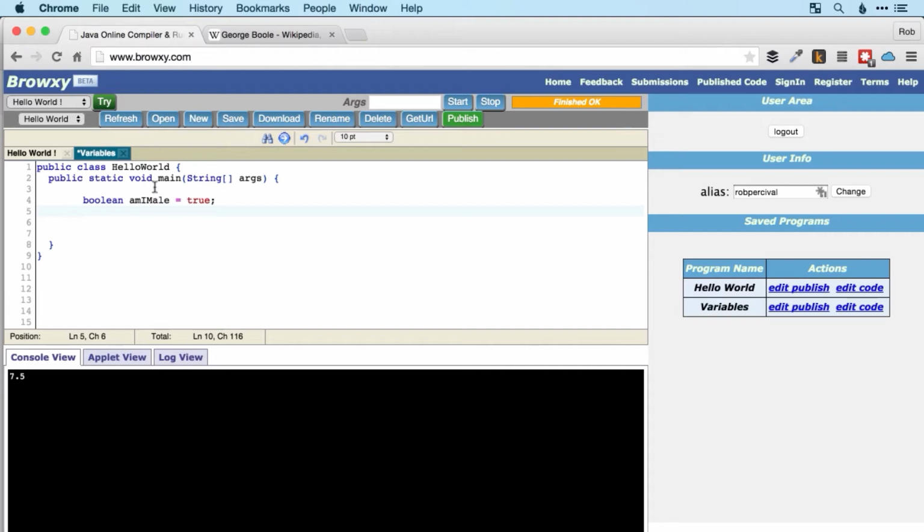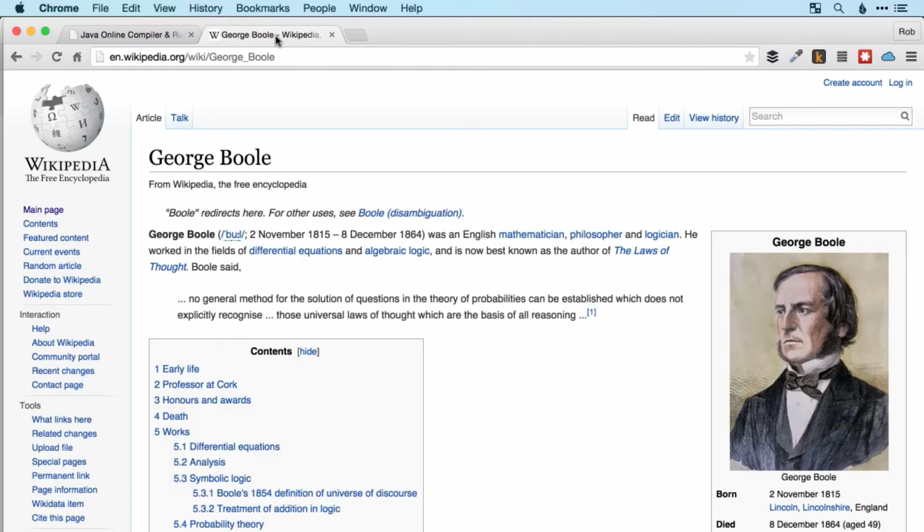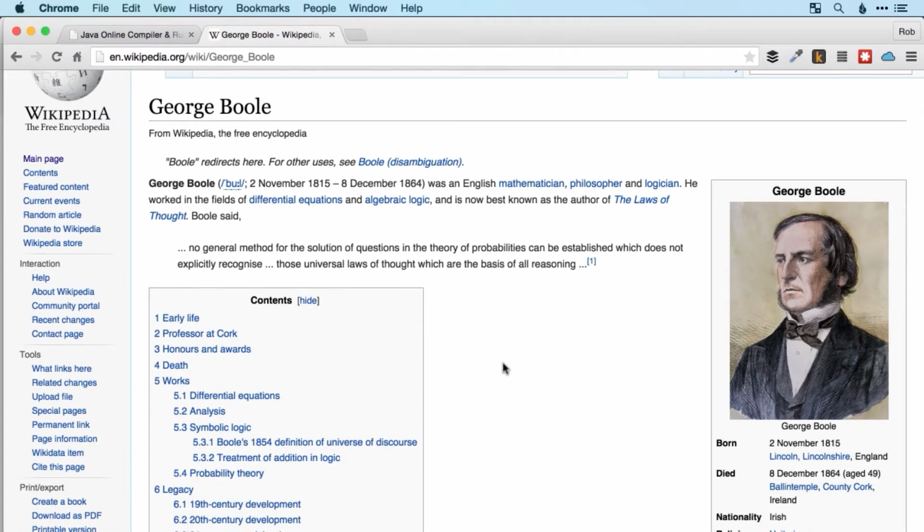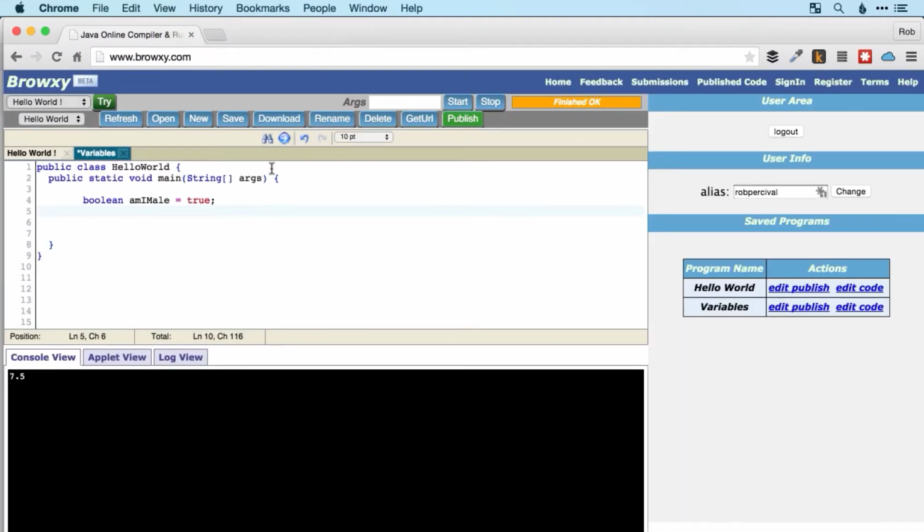If you're interested, the word Boolean is named after George Boole. There he is, an English mathematician who did a lot of work in logic, and so true or false is obviously fairly central to that, and that's where the word Boolean comes from. So in your programs, you could use a Boolean for is logged in, or is active user, or something like that, or indeed alive or dead for our ghosts example from the previous video.